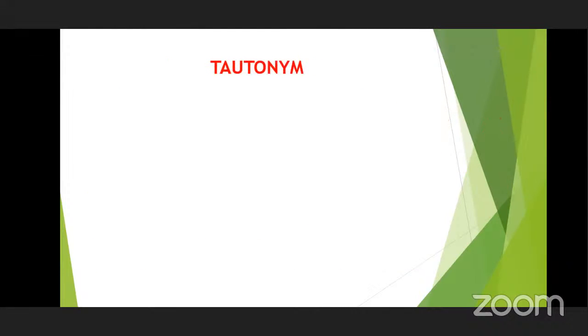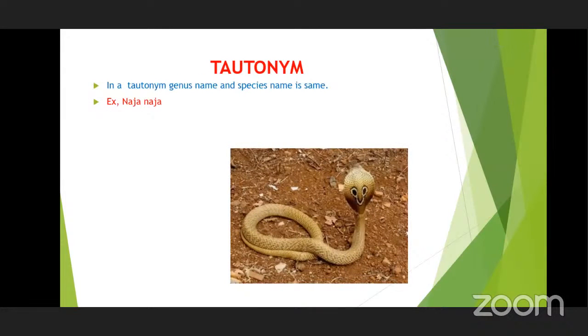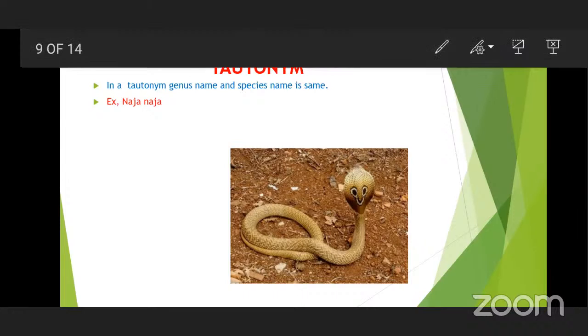Now, tautonym. This sounds like something different, but it is the same. Tautonym is nothing but same: the genus name and the species name will be the same. You can see here, as in the case of the snake, Indian cobra, the scientific zoological name is Naja naja. Naja is the genus name. Naja is the specific name. This tautonym can be seen only in animals. It is not for plants.